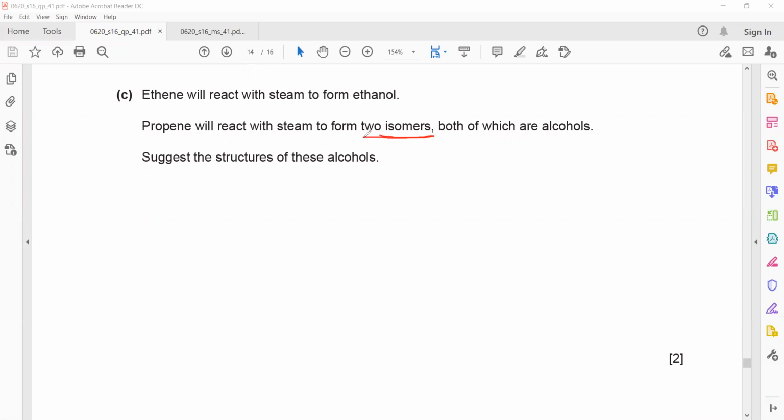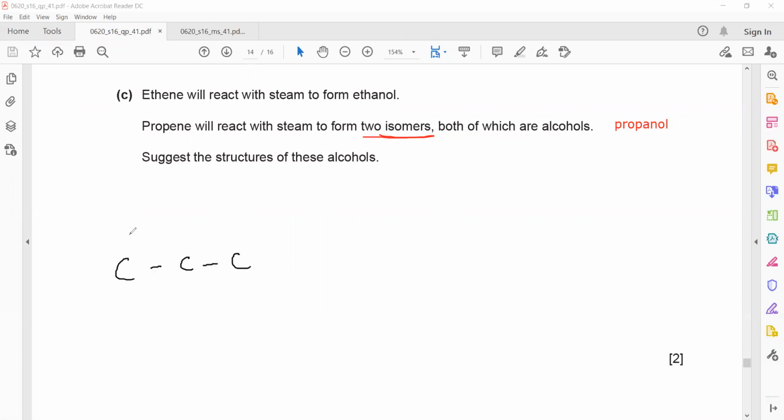For example, prop means 3 carbon. So first I will draw 3 carbons with single bonds, and I put OH on the first carbon. So this will have 2 hydrogen, this will have 2 hydrogen, and this will have 3 hydrogen. This is propanol.